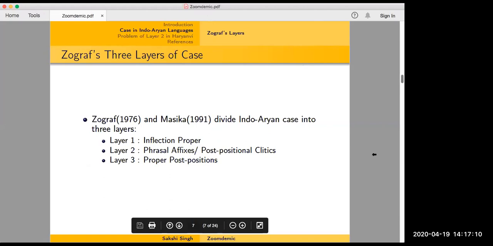Okay, so then Zograph and Masika divide Indo-Aryan case into three main layers. First is called the inflection proper. The second layer is phrasal affixes or postpositional clitics, and we will see why I'm calling them phrasal affixes or clitics. We will see a reason behind that. And the third layer is the proper postpositions.